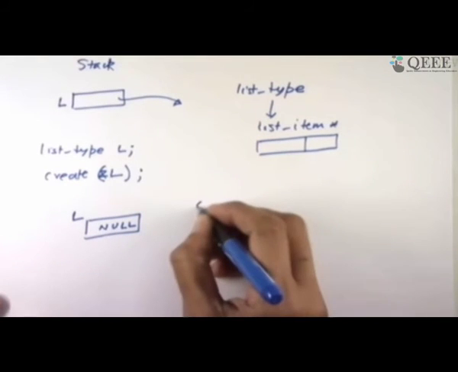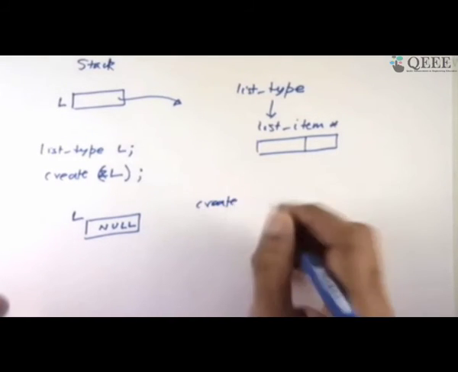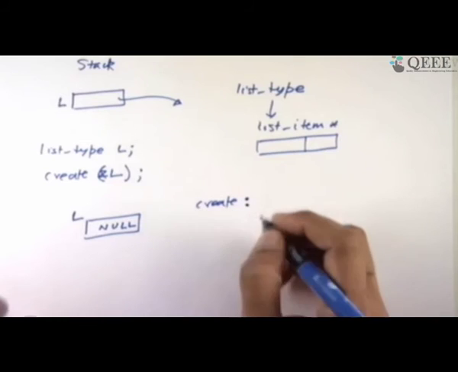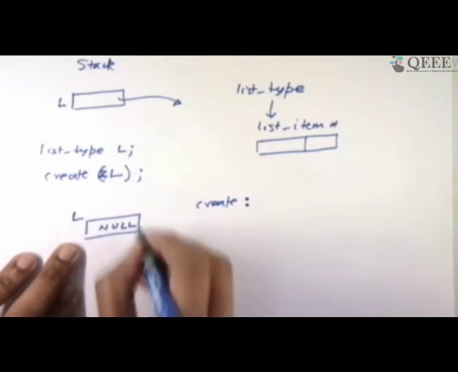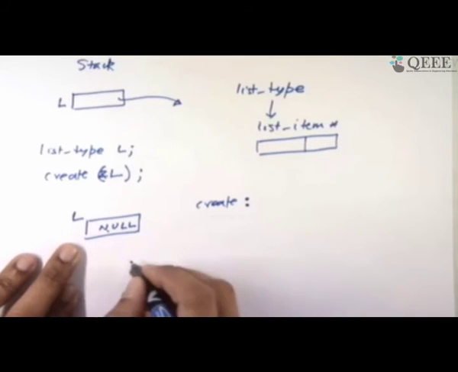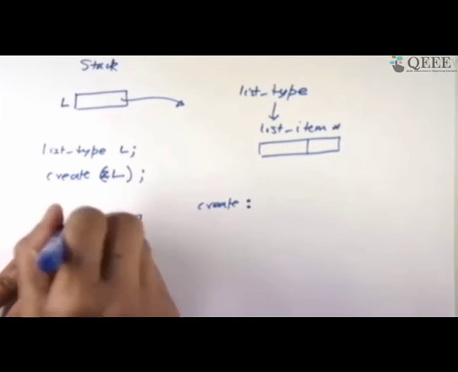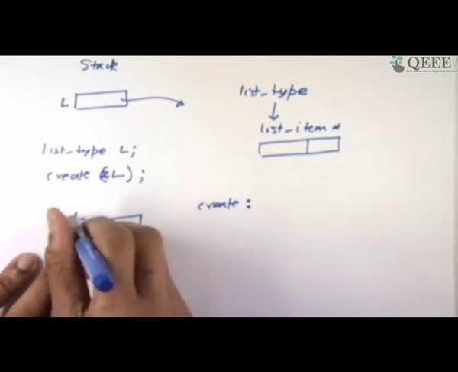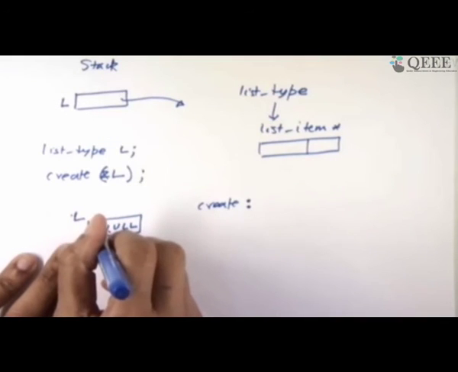So what does my create want to do? What do I give it? So create as a function will take a pointer like this. So what is this? This contains a pointer, but I want to change this address itself. I want to go to L and change its content. And what is L?